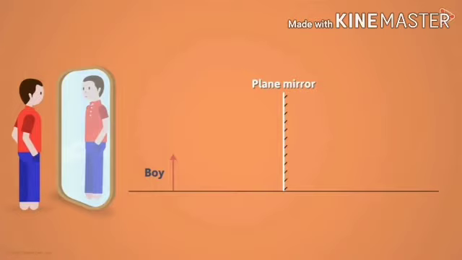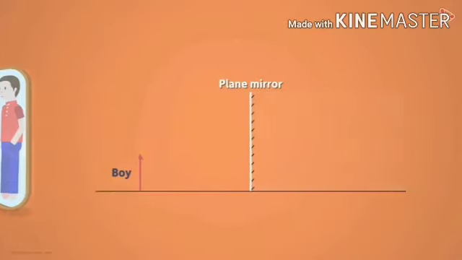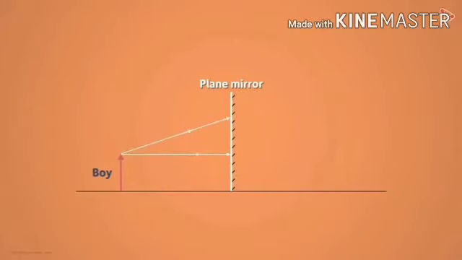Our image which we see in the mirror, will it be virtual or real? The answer is the image formed in a plane mirror will be a virtual image.